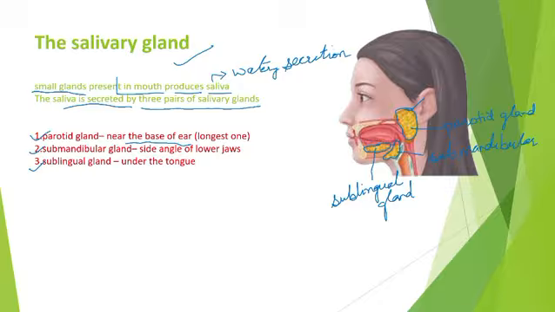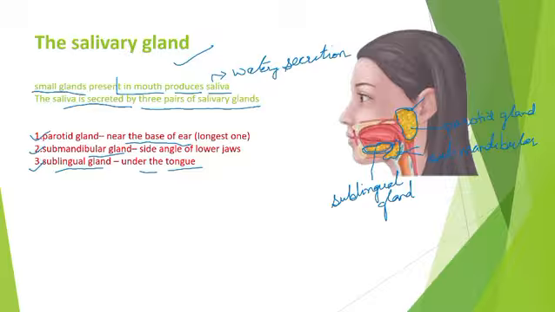And second is submandibular gland, which is present at the side angle of the lower jaw. Got it? And third is sublingual, which is present under the tongue. See here, this gland, right? Understand? So salivary gland consists of three pairs, as I told you just now: submandibular, sublingual, and